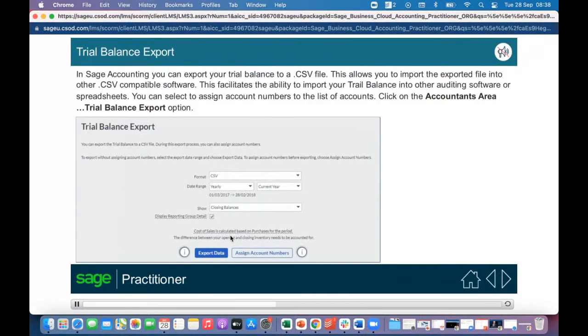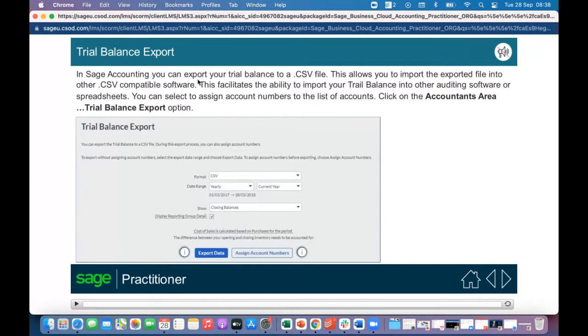Remember guys, in learning unit 2, I think it is, we spoke about what a trial balance is. A trial balance is literally just a list of all the accounts in our books. That's all the trial balance is. It's a list of all the accounts in our books.